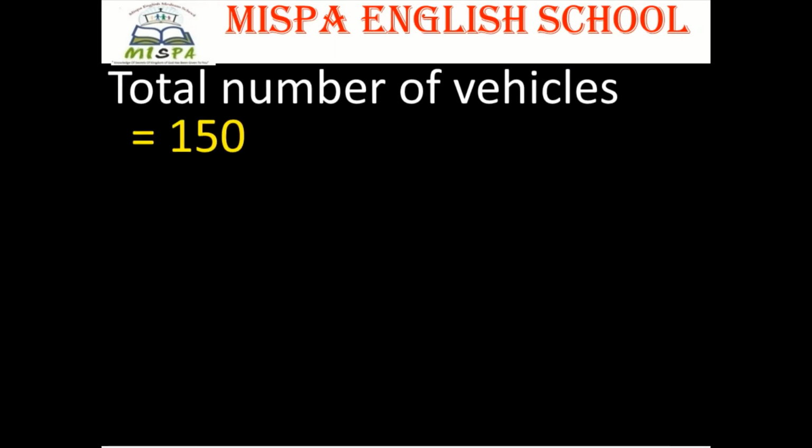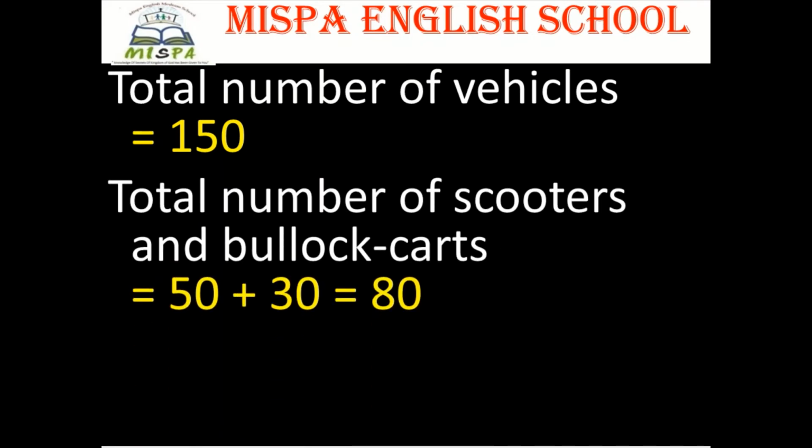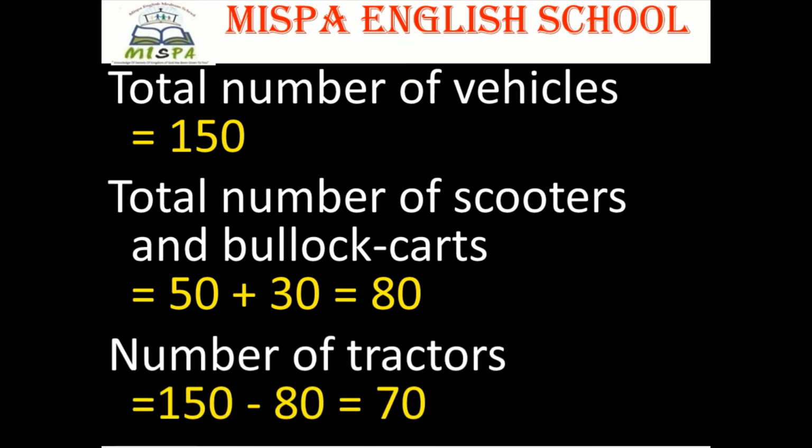Find the number of tractors. Total number of vehicles is equal to 150. Total number of scooters and bullock carts is equal to 50 scooters and 30 bullock carts, that is equal to 80. Number of tractors is 150, which is the total number of vehicles, minus 80, which is the total number of scooters and bullock carts, is equal to 70. So the total number of tractors is equal to 70.